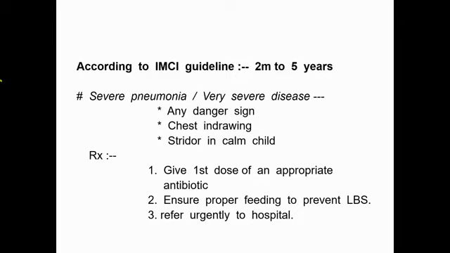So what are the criteria of severe pneumonia or very severe disease? There are 3 points. Presence of any general danger sign, that is lethargy or unconsciousness, convulsion, unable to take food, and vomits everything. Or severe chest indrawing, not only chest indrawing, nowadays it is called severe chest indrawing. Or stridor in a calm child. If any patient between 2 months to 5 years has any of these criteria, then this patient is diagnosed as severe pneumonia or very severe disease according to the IMCI guideline.